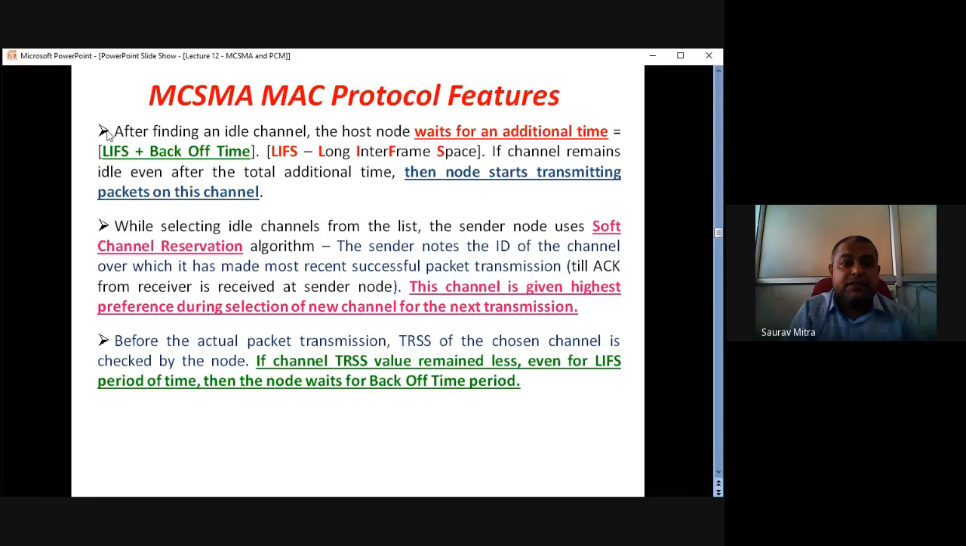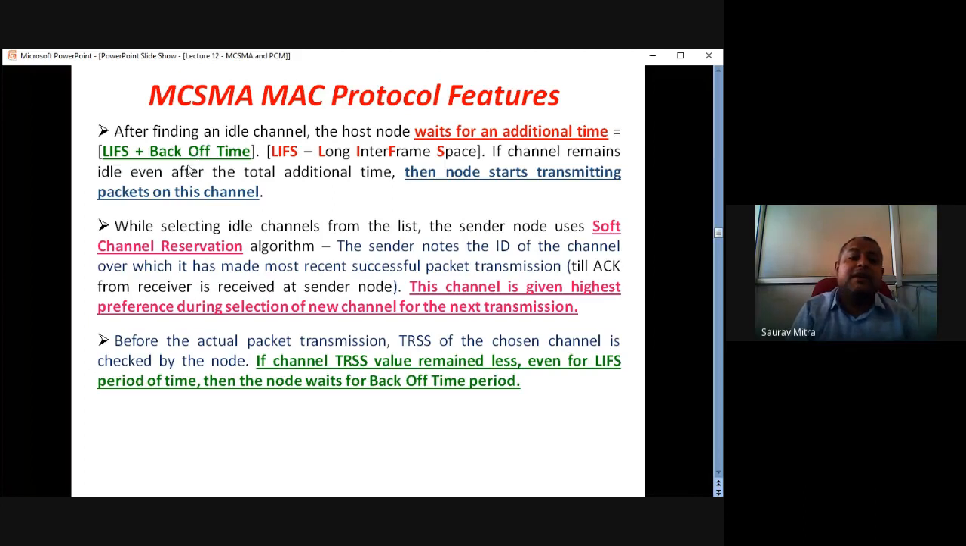So initially LIFS was 5 millisecond, back off time was 3 milliseconds. Initially TRSS was less than ST. LIFS period started because the sender node is trying to send the data. After this 5 plus 3, 8 millisecond, the sender node would send the data. But in LIFS, during the 5 millisecond, it is found that TRSS becomes greater than ST. What will happen is the back off time will become 6 millisecond from 3 millisecond.